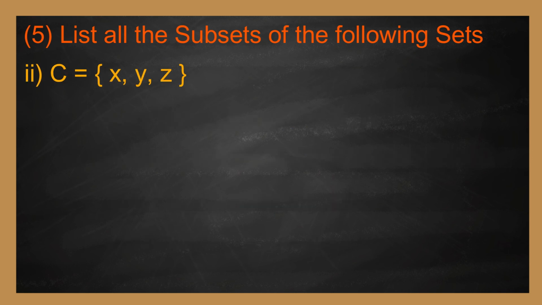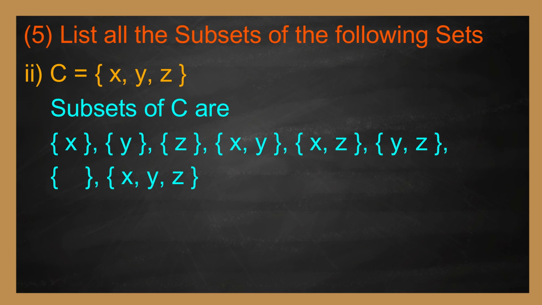Second one, C equals {X, Y, Z}. The subsets of C are {X}, {Y}, {Z}, {X, Y}, {X, Z}, {Y, Z}, the empty set and {X, Y, Z}.